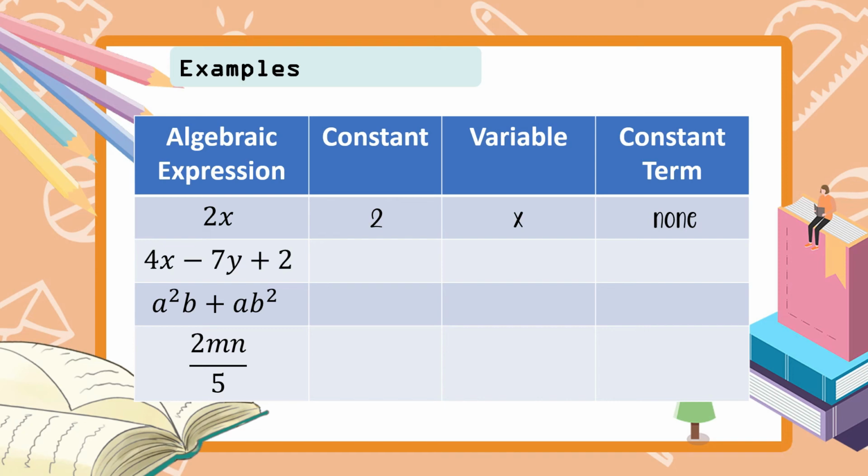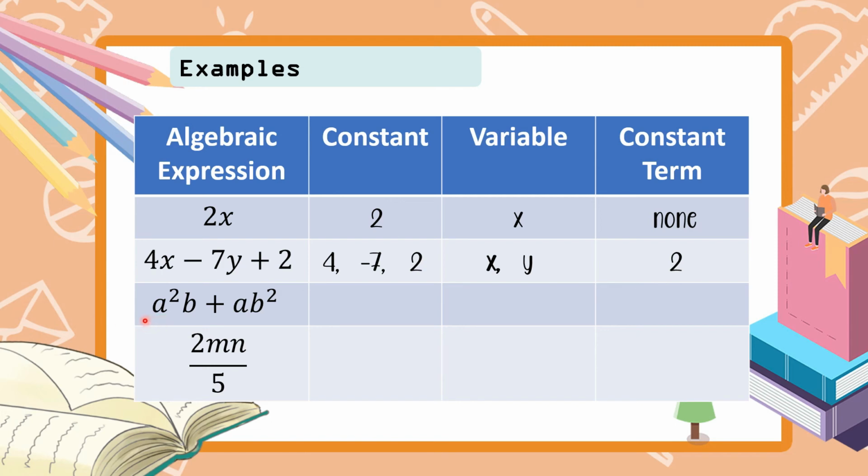Next, we have 4x minus 7y plus 2. So, what are the constants or the numbers? We have 4. We have minus 7. So, automatic, that is negative 7. And then, positive 2. The variables are x and y. And then, the constant term, yung term na walang kasamang variable is 2.